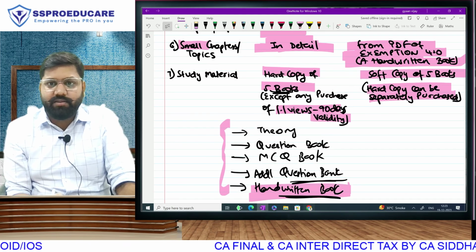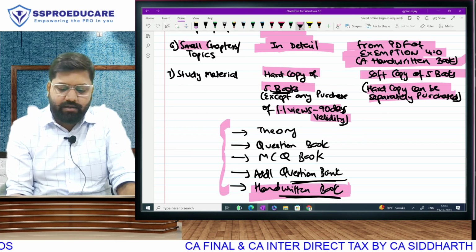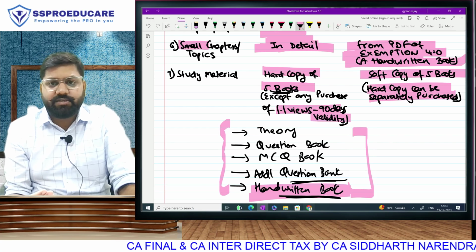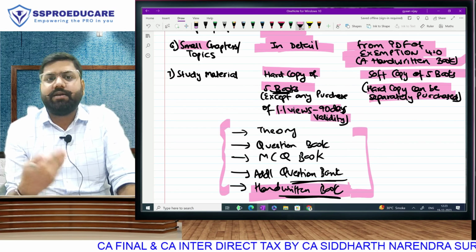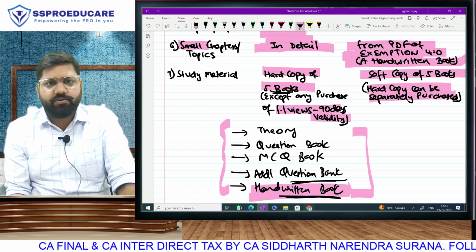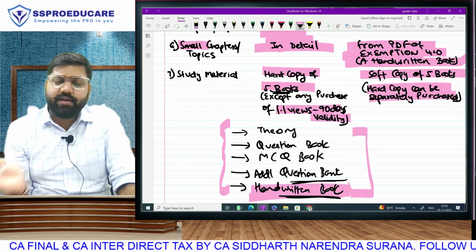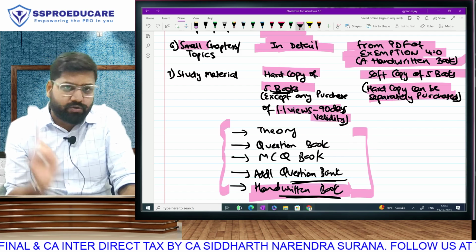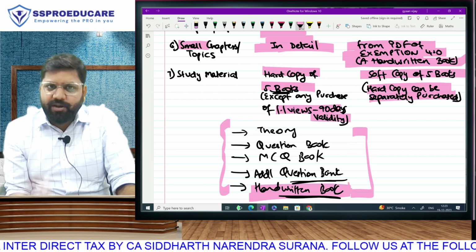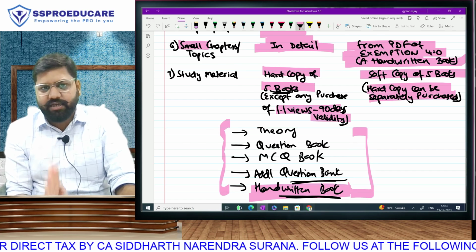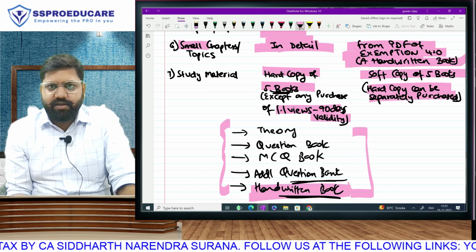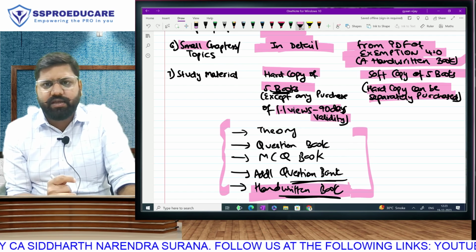If you buy multiple books, a combo of books, like handwritten MCQ and theory, or handwritten additional question bank and theory, there are combo discounts, because we get a discount from the courier company when multiple books go together, and we pass it on to the students. So if you are going for the crash course, you should take the question answer course also, and you should take the hard copy books, preferably all 5, but at least the handwritten book is compulsory, whether you go for the crash course or study the revision lectures. In the full course, all 5 books are given except for those who take the 1.1 variant.